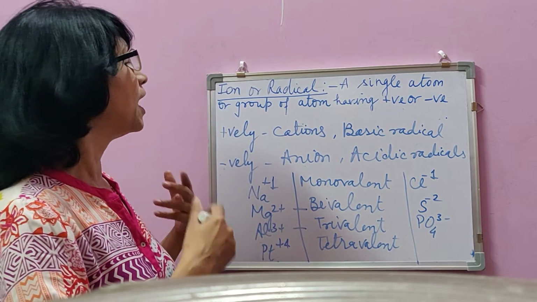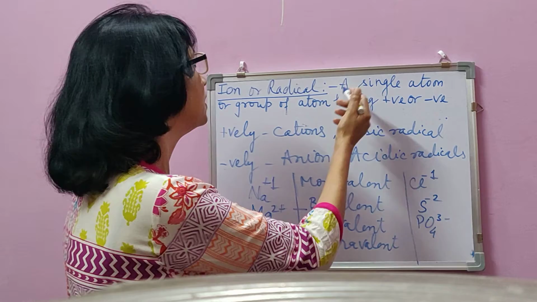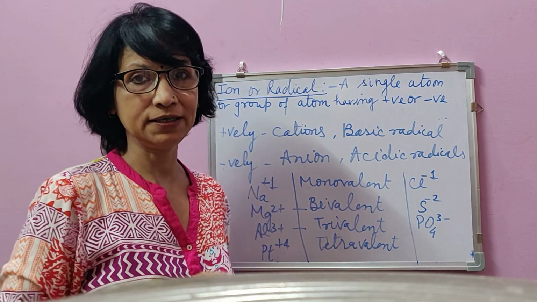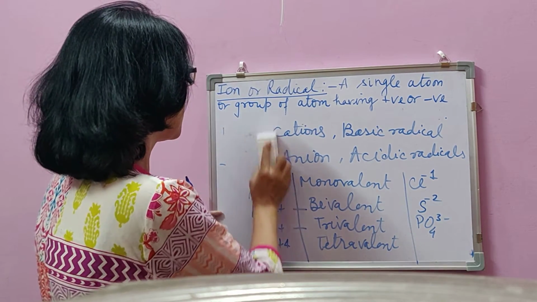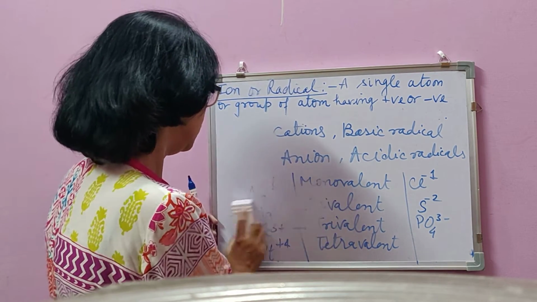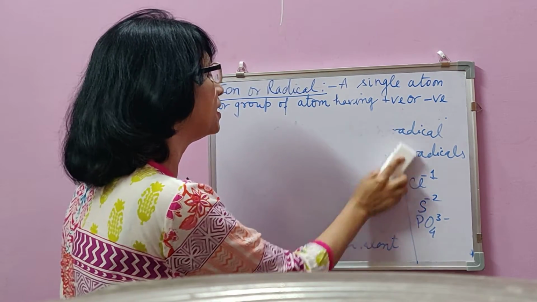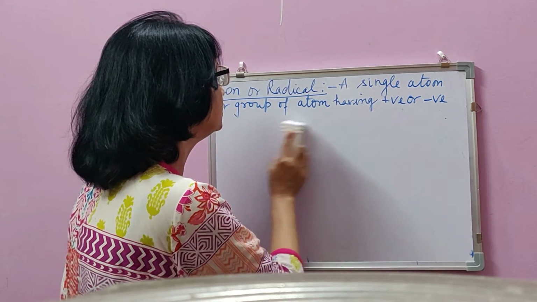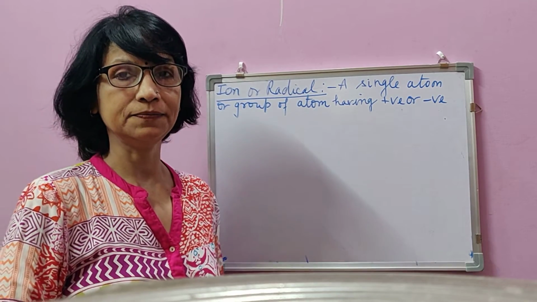On the basis of type of charge, they are classified as cations and anions, or acidic and basic radicals. Sometimes, children, you are asked to classify ions into acidic and basic radicals. Sometimes you are asked to classify as cation and anion. Sometimes you are asked to classify it on the basis of their valency. So you have to understand these terms properly.